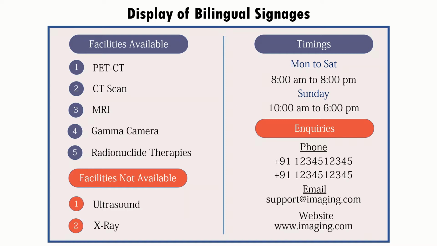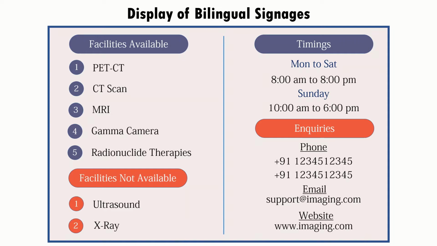There should be bilingual signages, and those signages should display the scope of services. This display should show what facilities are available, what facilities are not available, what the timings are, the phone numbers, the email ID, and the website address.